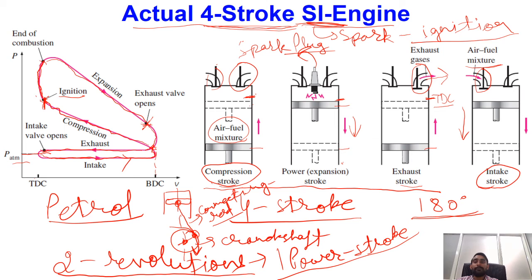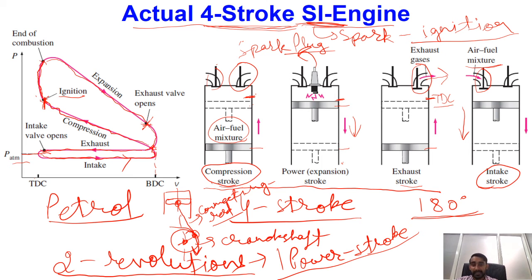Okay. However, when we have to consider the ideal cycles, because we have already seen some of the air standard assumptions, we have to avoid certain processes. The very first assumption says that the combustion process we have must be replaced with a heat addition process.